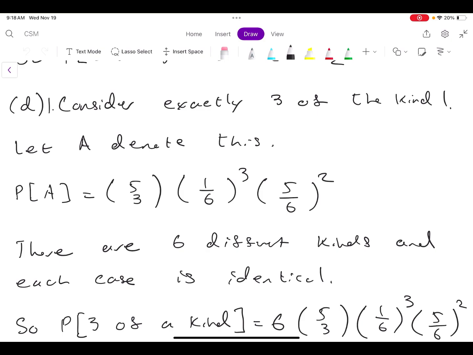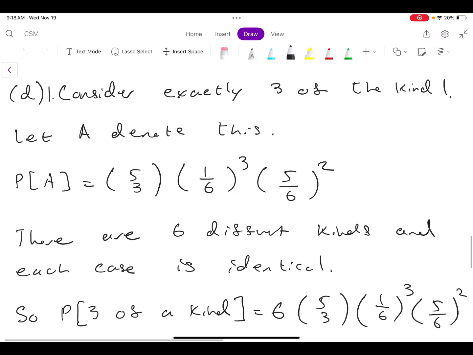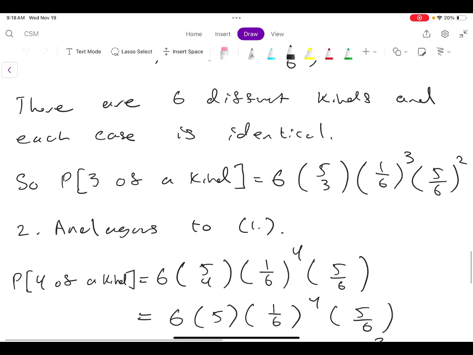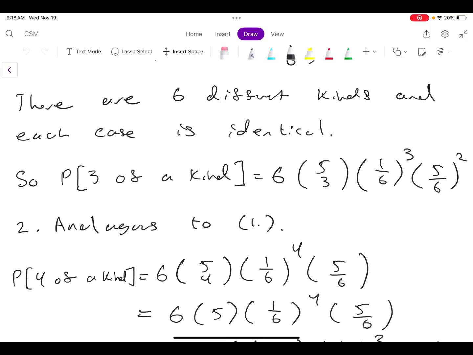And then I need to choose 3 rolls out of my 5 rolls to be a 1. And there's 5 choose 3 ways to do that. So I get that the probability of A is 5 choose 3 times 1/6 to the third times 5/6 squared. And then we know there's 6 different kinds of numbers we can roll, so we multiply this by 6. So the probability of rolling 3 of a kind is 6 times 5 choose 3 times 1/6 to the third times 5/6 squared.